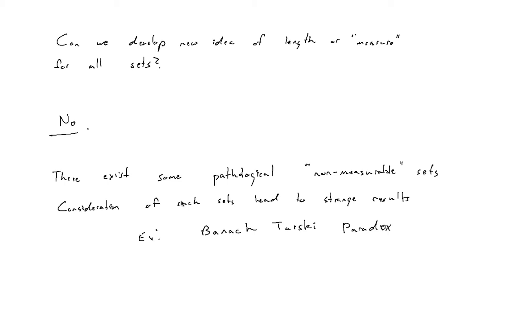But using sets that end up being non-measurable, we can show that actually we can get two identical copies. So it implies this notion of size of a set doesn't really transfer to all subsets of our space. It implies the existence of non-measurable sets.